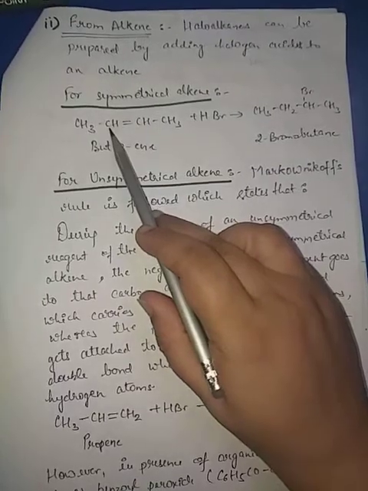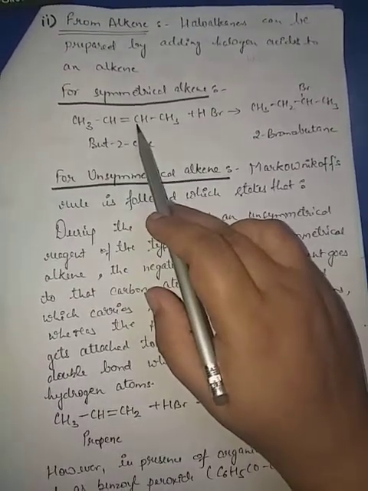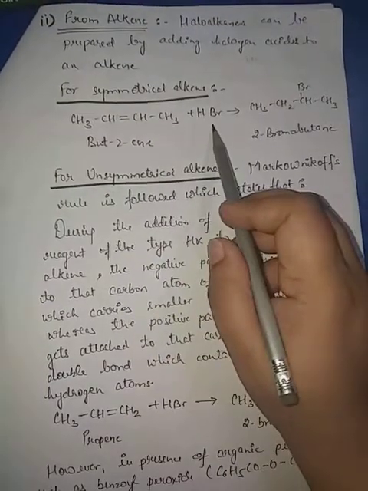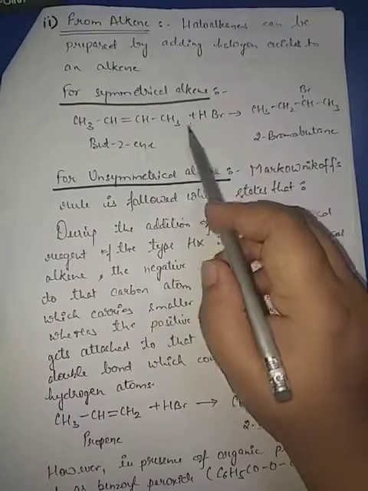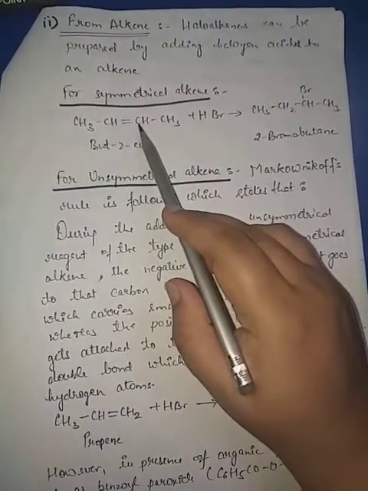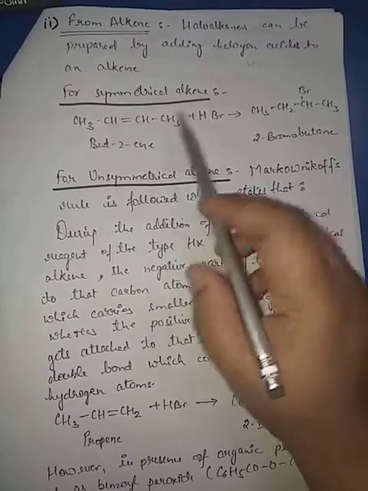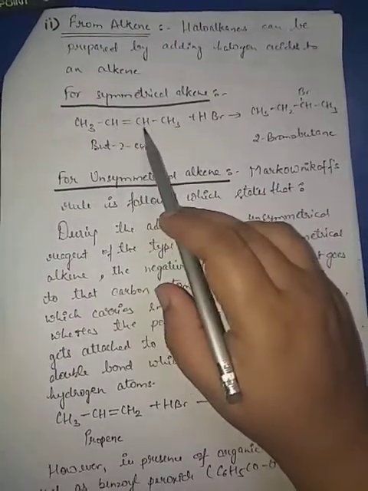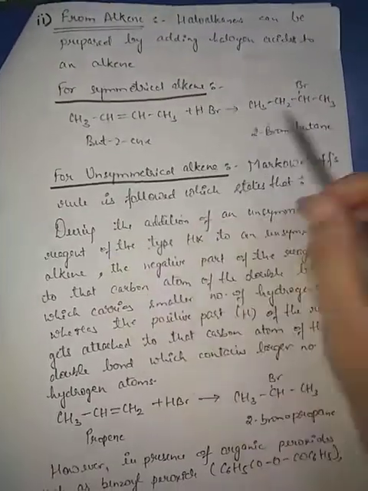At one carbon, one hydrogen will attach, and at the other carbon, one Br will attach. This can take place in any way, anywhere hydrogen and anywhere bromine can attach themselves.